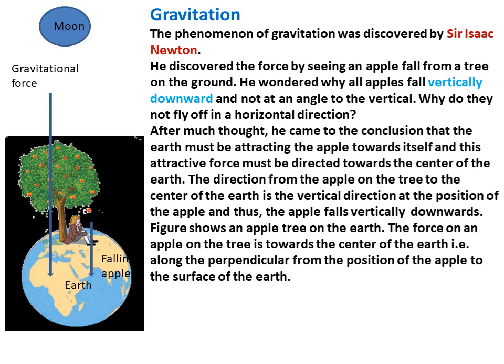After much thought, he came to the conclusion that the earth must be attracting the apple towards itself, and this attractive force must be directed towards the center of the earth. The direction from the apple on the tree to the center of the earth is the vertical direction at the position of the apple. Thus, the apple falls vertically downward.